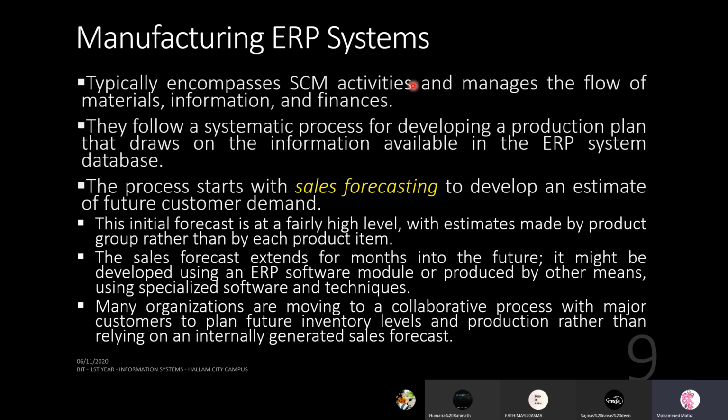So what we do as a company producing this is a sales forecast, to see what the customer demand could be during that season. Maybe not only one person is going to ask you; there could be other retailers also asking for the same product. So how do you make a high-level plan by product group? You don't go by each product item.